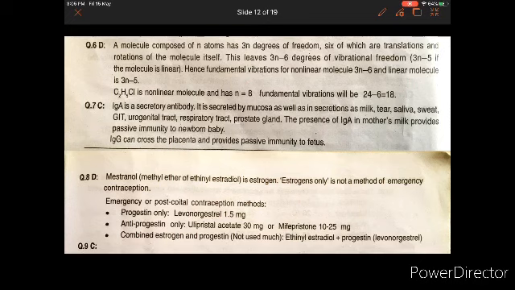So emergency methods are progestin only, that is levonorgestrel 1.5 milligram, antiprogestin only, ulipristal acetate 30 milligram, or mifepristone 10 to 25 milligrams. And then we have combined estrogen and progestin, which is not used much, that is ethinyl estradiol and progestin, which is levonorgestrel.